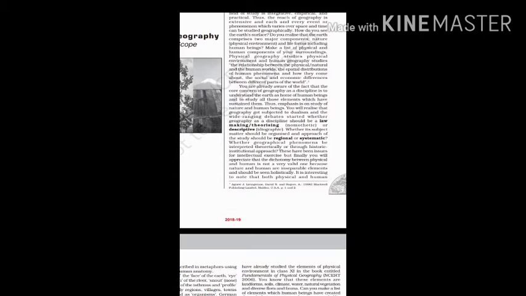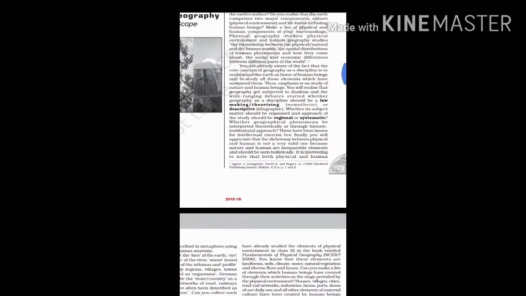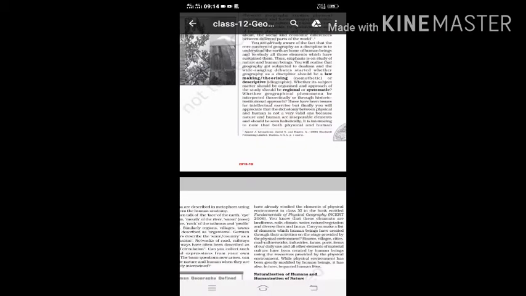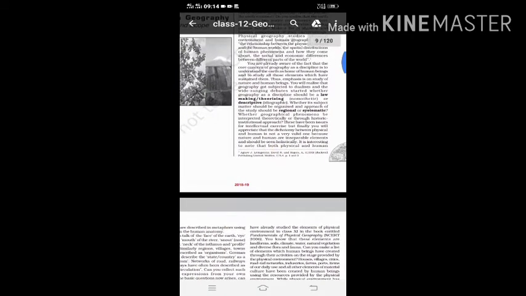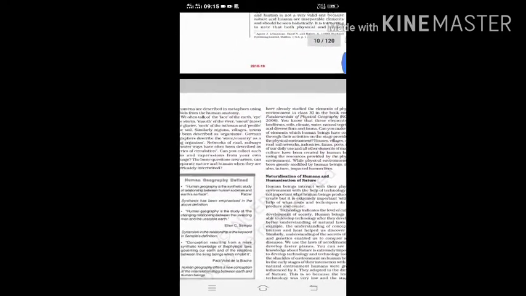Now what are the approaches of human geography? There are two approaches of human geography, that is regional and systematic. So nothing in this page. Let's go to the next page.